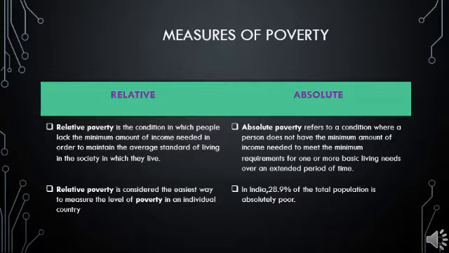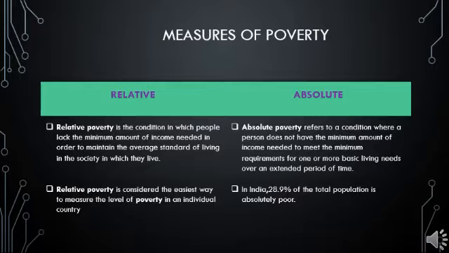It doesn't consider things other than income, that is, basic necessities like food, clothing, education, health. So the criticism is that it takes only the income of a population to say whether these people are poor or not. Understood? Next is absolute poverty.